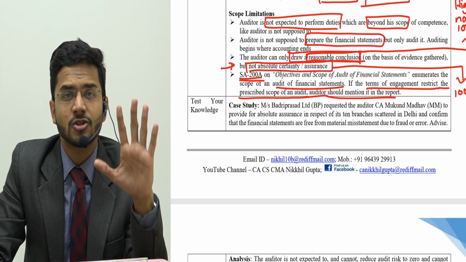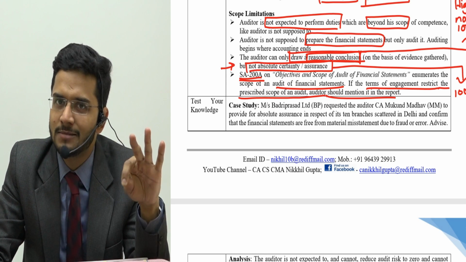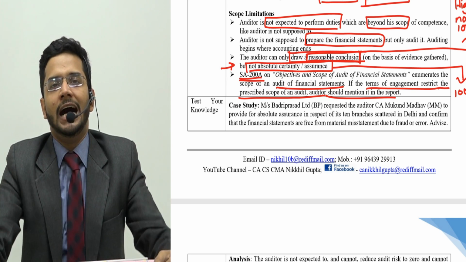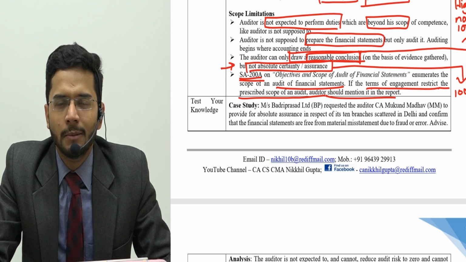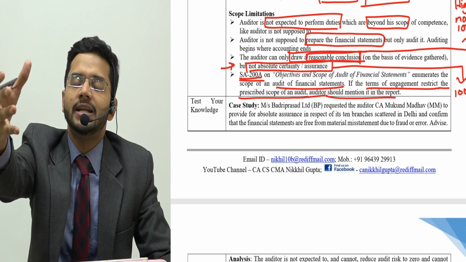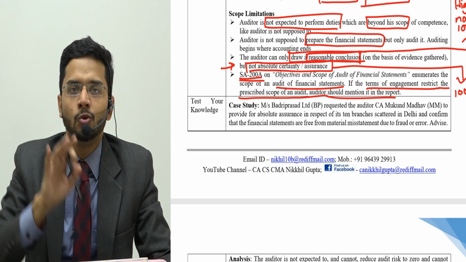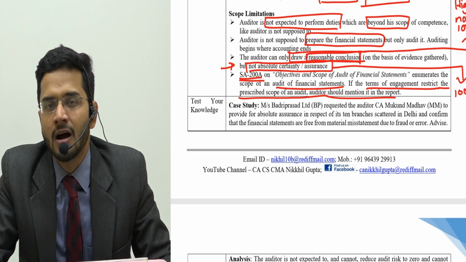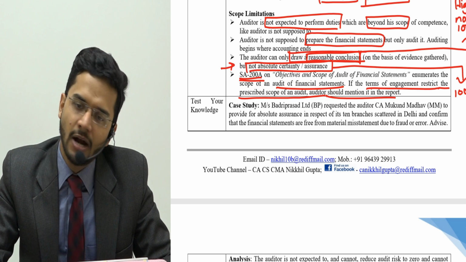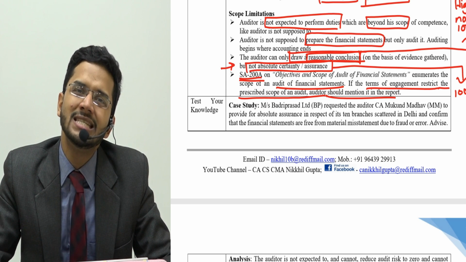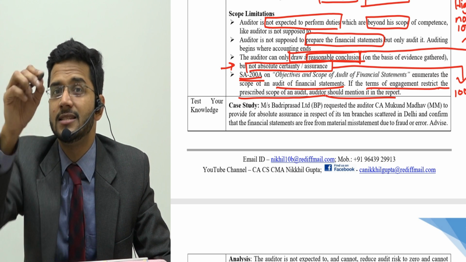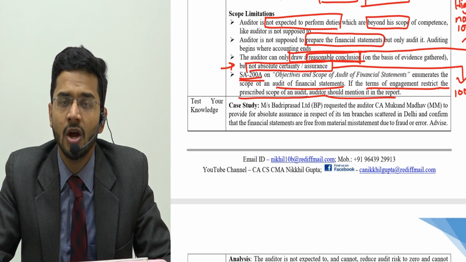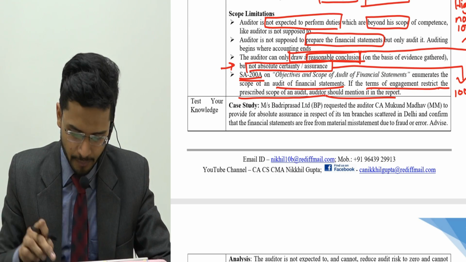The auditor has to follow the instructions of the management and just write this aspect in the auditor's report. He will start his report by saying, at the very outset, I am calling out the scope limitations which have been imposed on me by the management. Management has restricted me from doing audit of repair and maintenance account, legal and professional account, and employee wages account. So I have not audited these 3 accounts. Apart from these 3 accounts, I have audited the entire financial statements. If management has imposed these restrictions or limitations, the auditor should write them in the auditor's report.